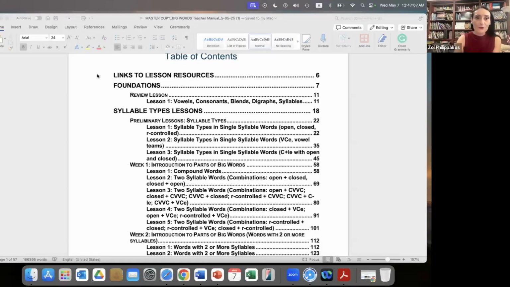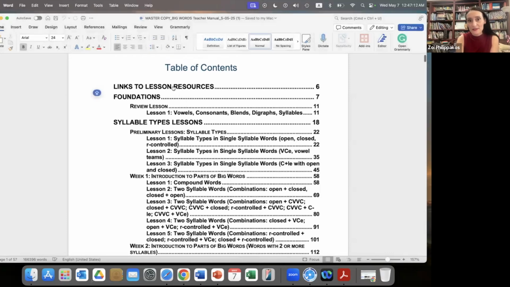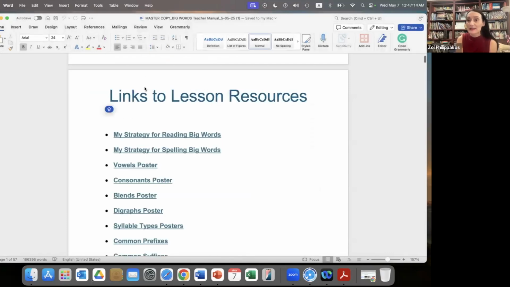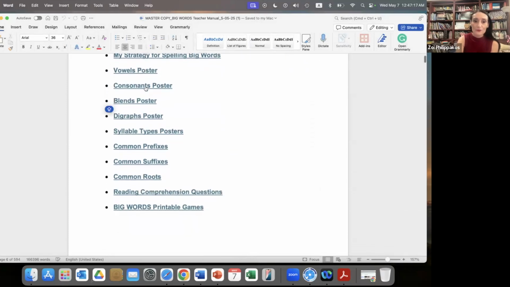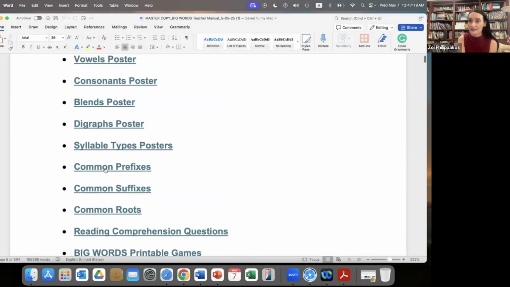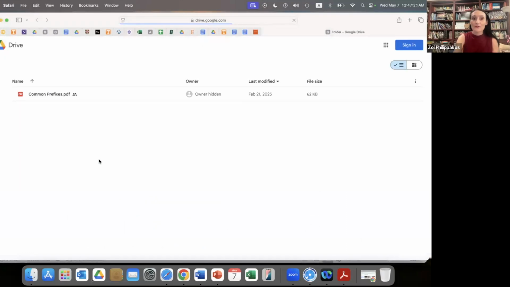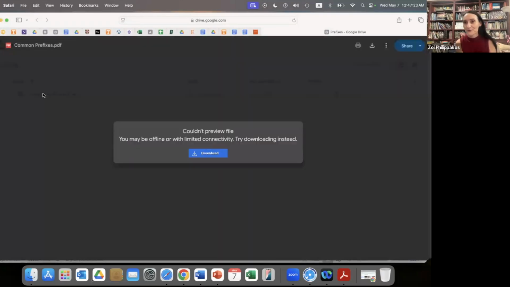Now, as you will be working with prefixes, remember prefixes are morphemes that carry meaning, and they will be at the beginning of a base word. When we will be working with prefixes, we have provided you a list of prefixes. So where will you find this? Let me share my screen for you to see our table of contents. In the table of contents, I will select links to lesson resources, and then I will scroll to common prefixes. And these are now the prefixes I will find in the folder.